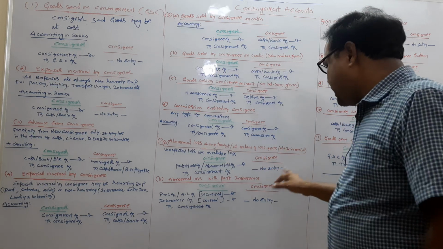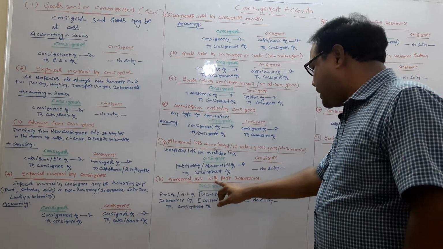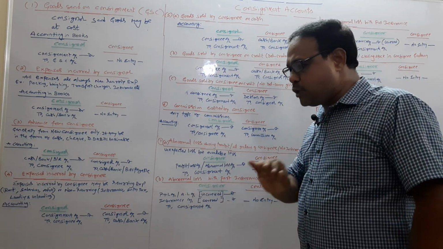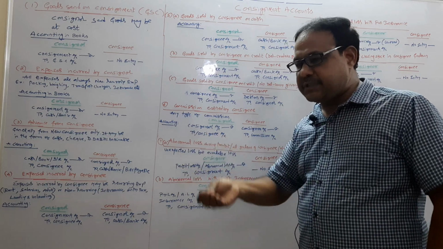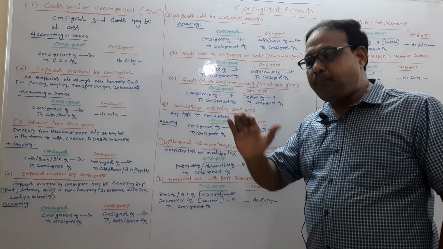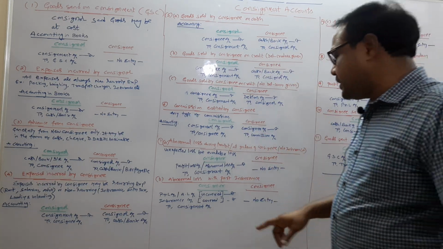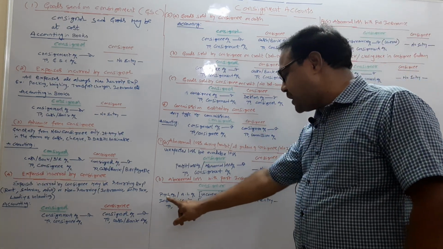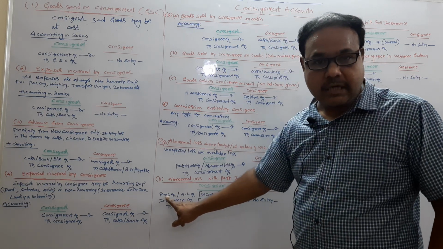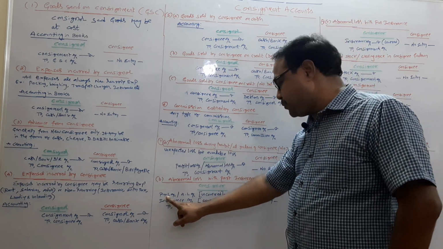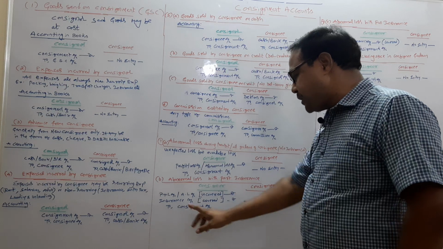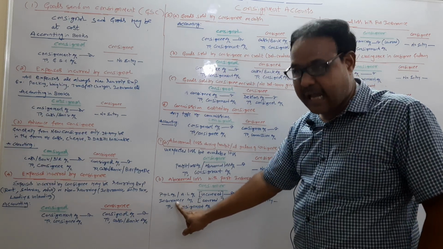Next one: abnormal loss with part insurance. There is no 100% insurance; 60%, 50%, 40%, some portion of the insurance is covered. In that case, the uncovered portion is transferred to profit and loss account. The covered portion is insurance account, because the insurance company has to pay.